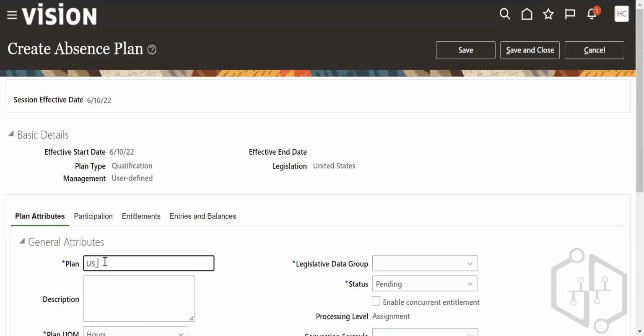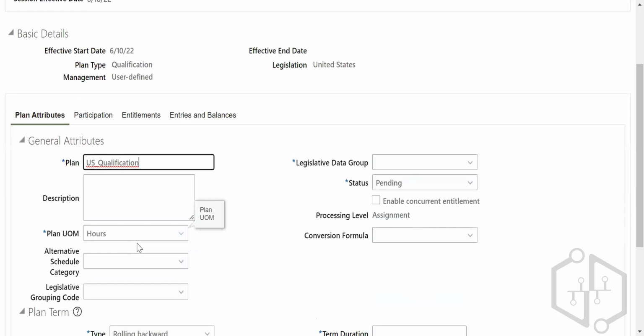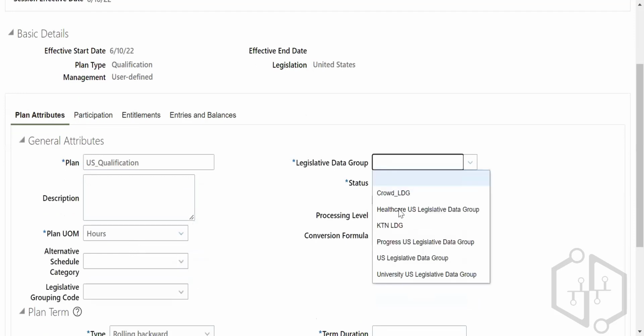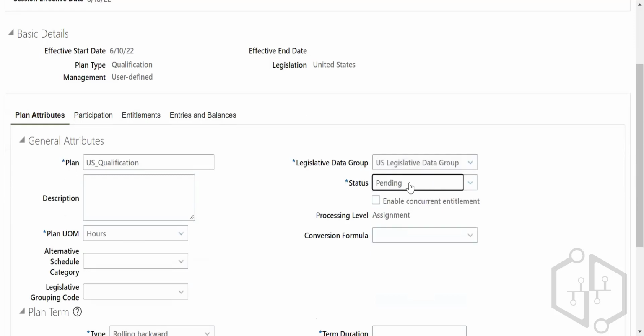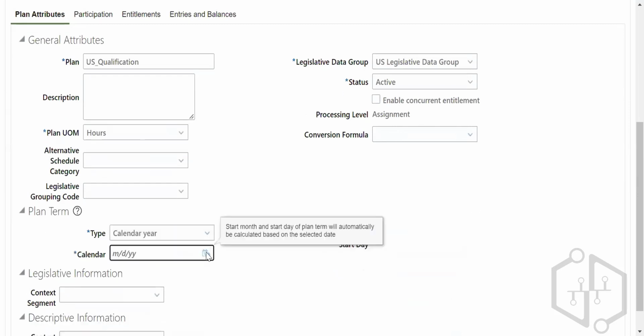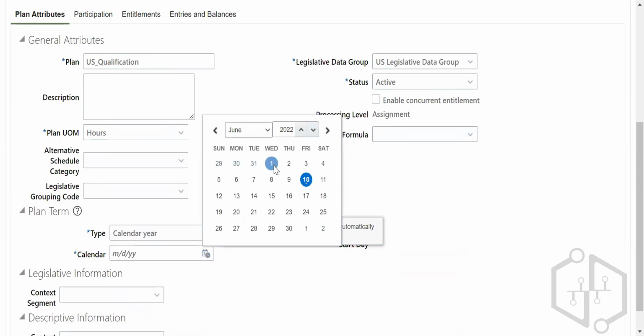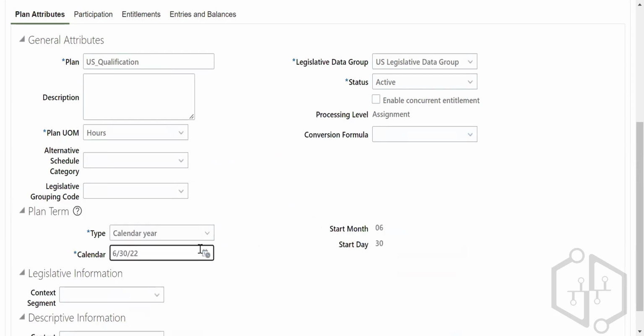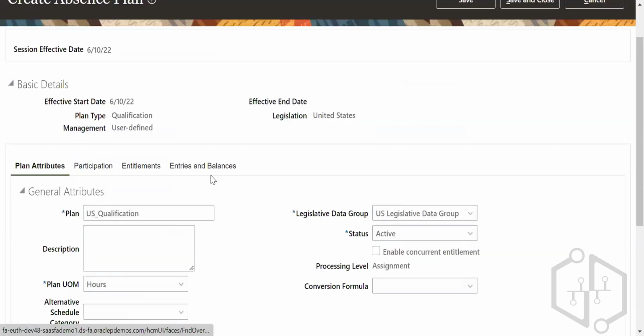US underscore. Plan UAM आएगा. Legislative data group. You can write as US legislative data group. Status active. And rolling backward, type calendar years. After start date, you can write here as 1st of this month, 31st of the month. Sorry, start day is not 30th, 1st of the month. The start day is 1, start month is 6. You can see 1st June. So this is the thing.